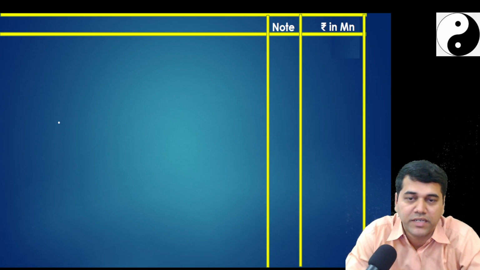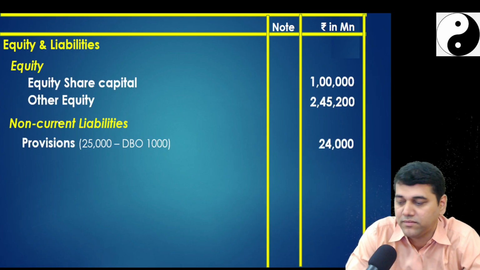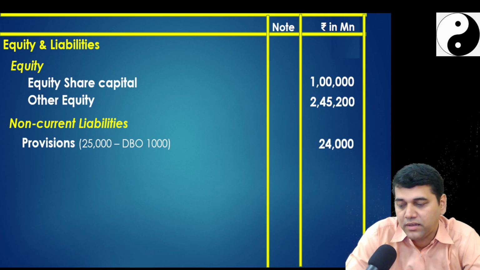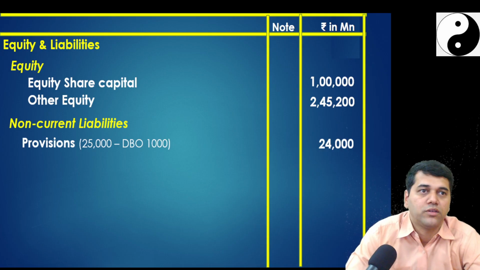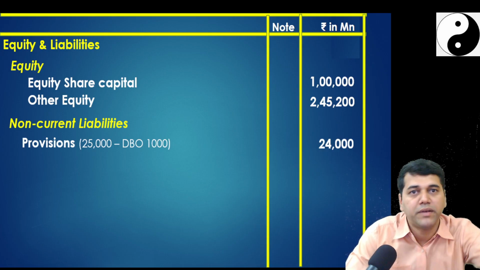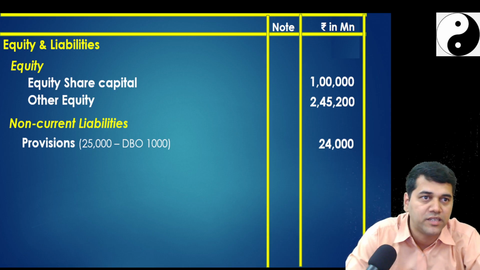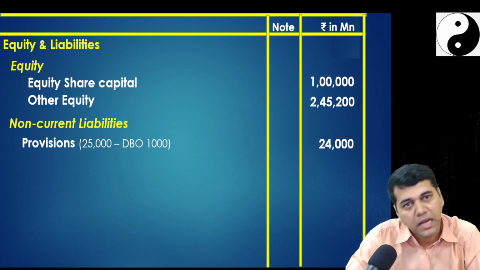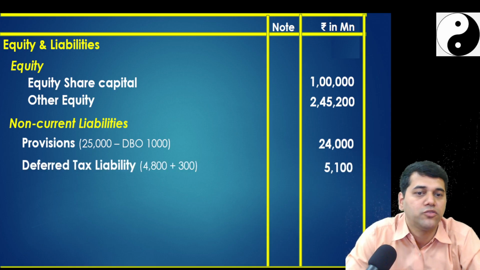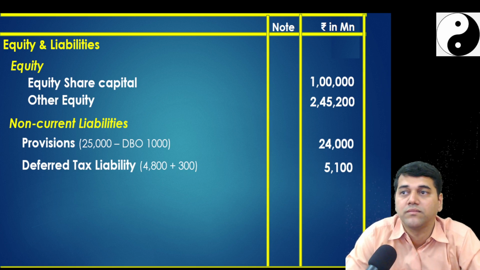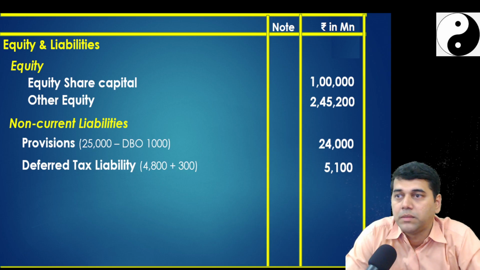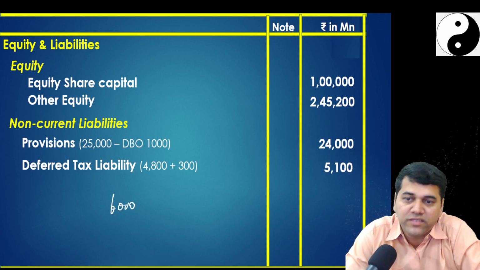So now last, then what? Deferred tax liability. How much is my deferred tax liability as per the existing balance sheet? 6,000. You minus that and bring it down to 4,800, and plus 300 you are going to add. So it is 5,100. Previously it was 6,000, but you said 6,000 is the wrong number.